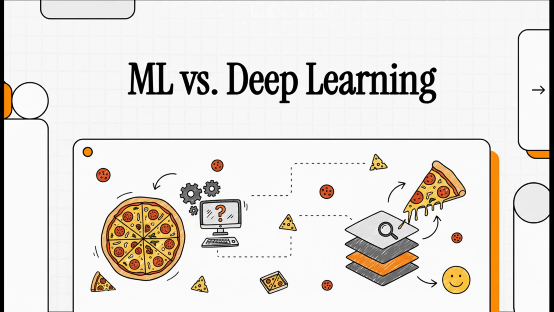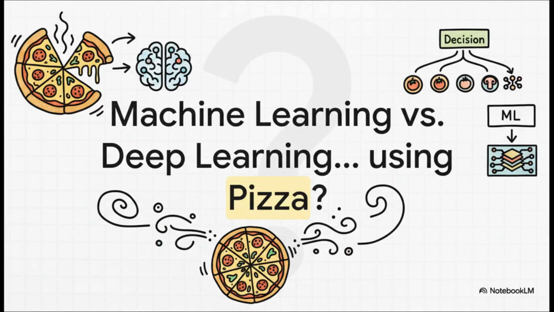Well, we're going to break it all down for you using pizza. Yeah, you heard me right. Pizza. And I know it sounds a little weird, but just trust me on this one. Because by the end of this explainer, you're going to see how a super simple dinner decision can actually help us understand the core ideas behind some of the most powerful AI out there today. So yeah, let's do this.